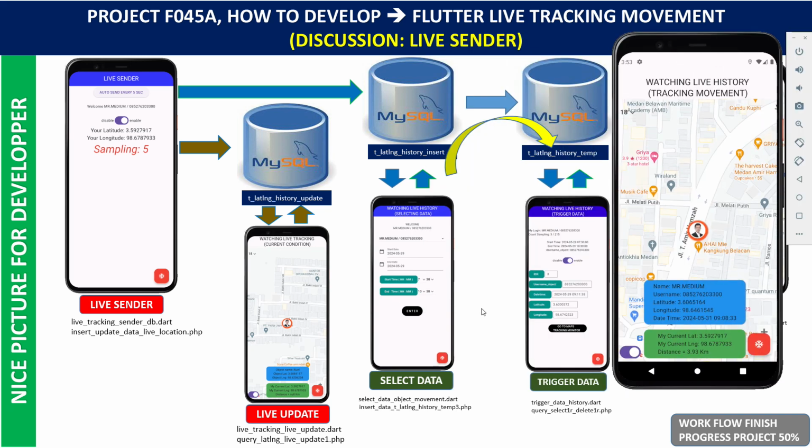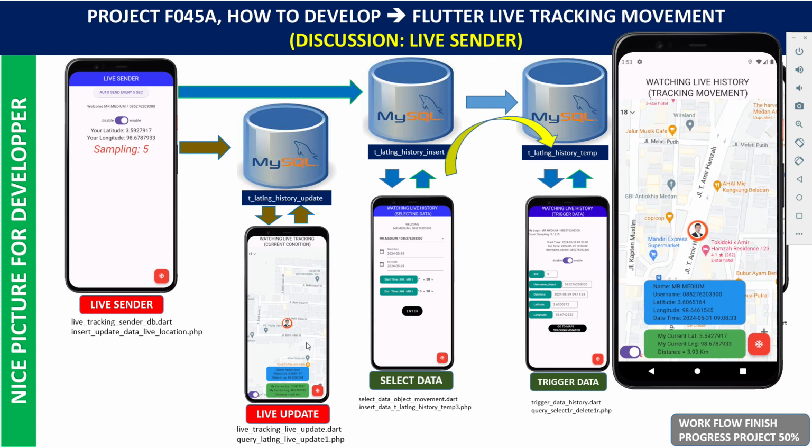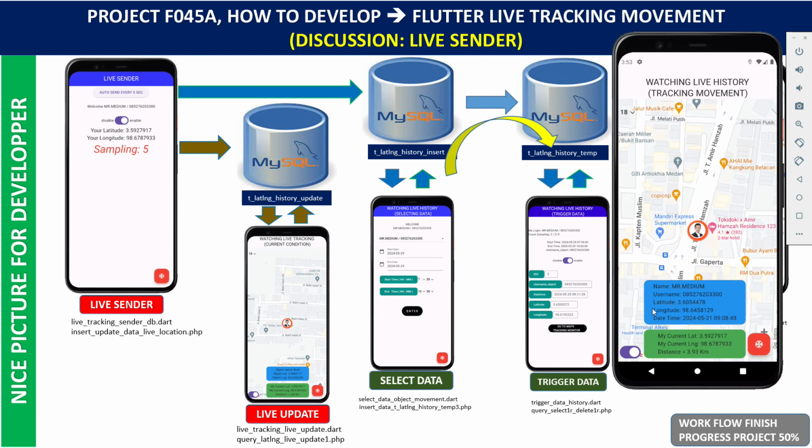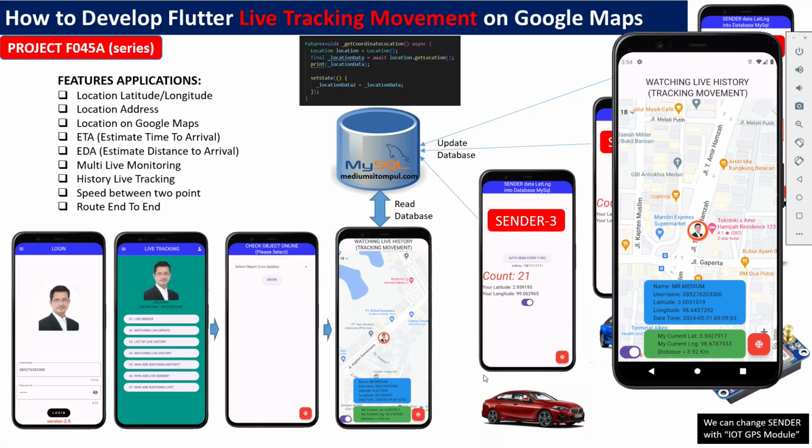If someone uses this application, we know who is using it, where they are now, what the latitude and longitude are, and how far they are from me. This is the distance. We have many features in this application.